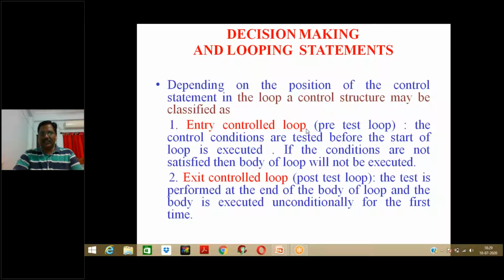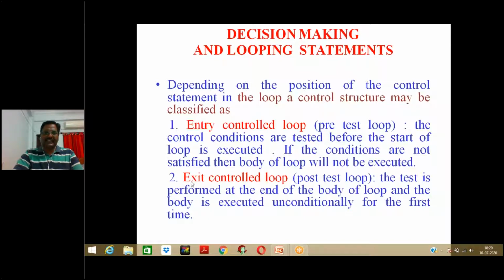If the condition is true, then we will execute the body. Those kinds of loops we call entry control loops. The while loop is one that we can consider an entry control loop, and the for loop is also considered an entry control loop.